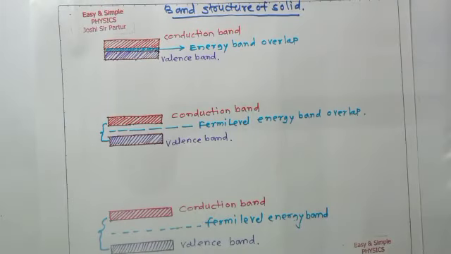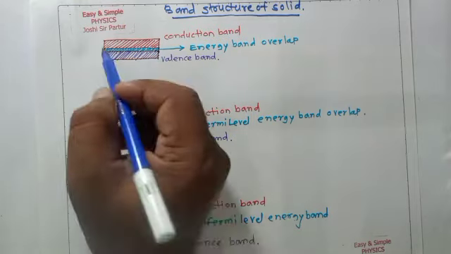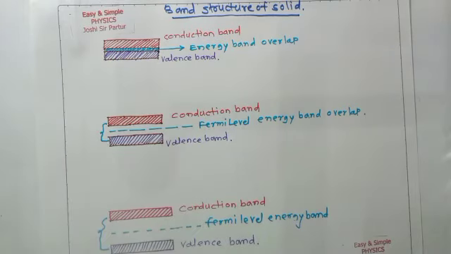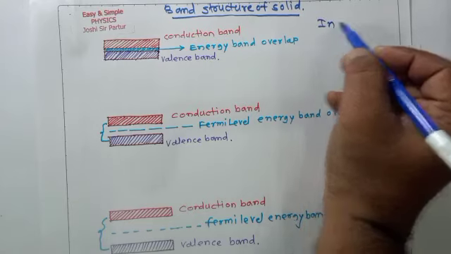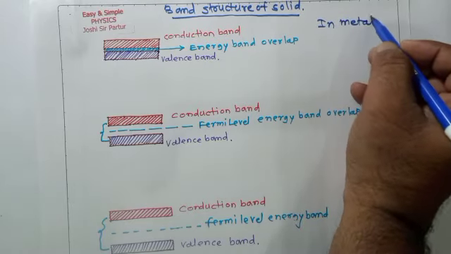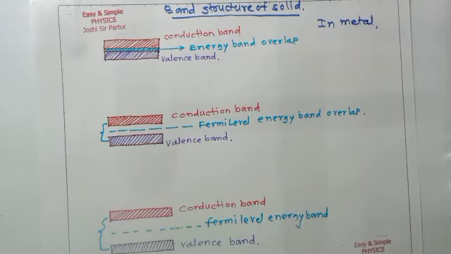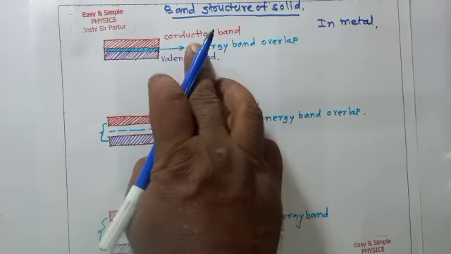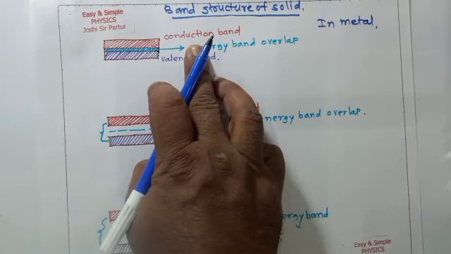See here, in the first figure, the conduction band and valence band overlap. That means in metal the conduction band and valence band overlap.